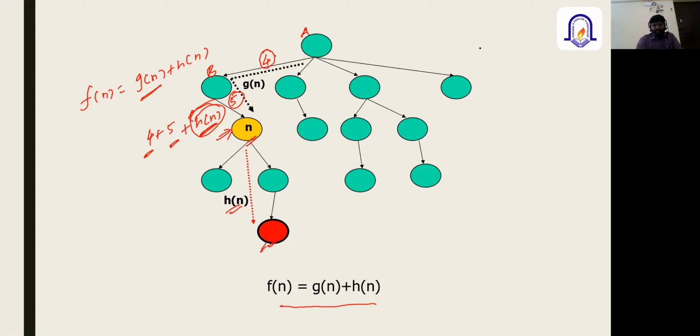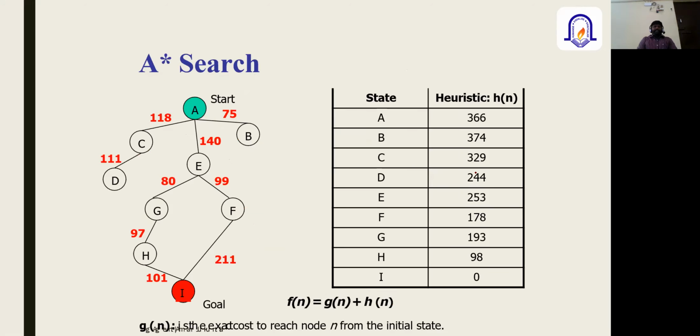So this is the logic behind the A star search. Again, connecting with the previous examples, I'll try to quickly explain it.